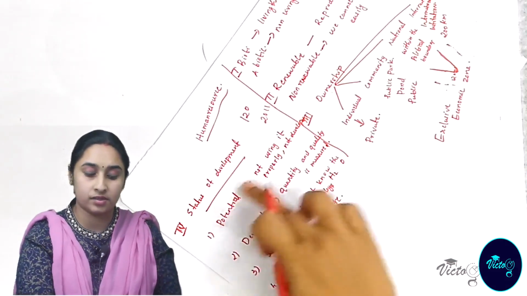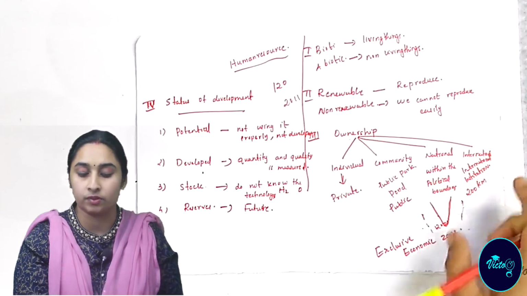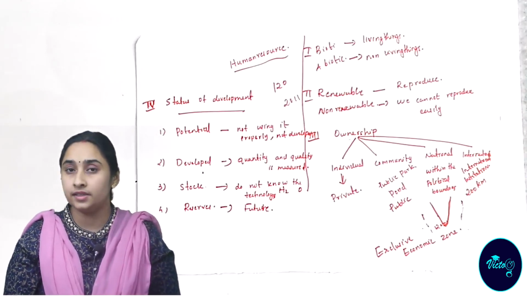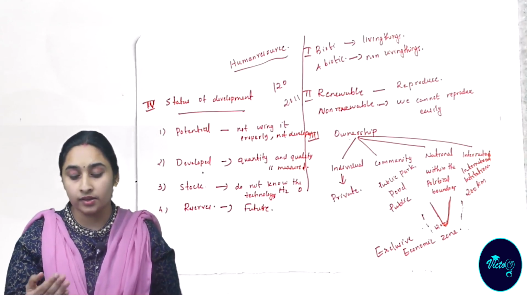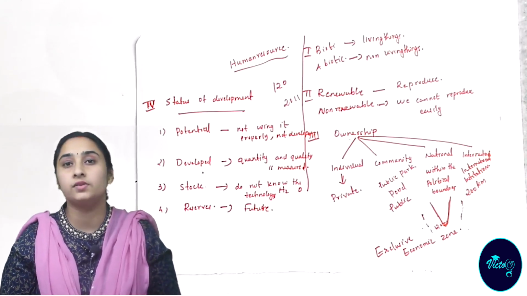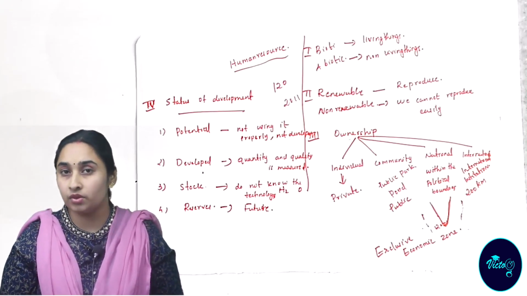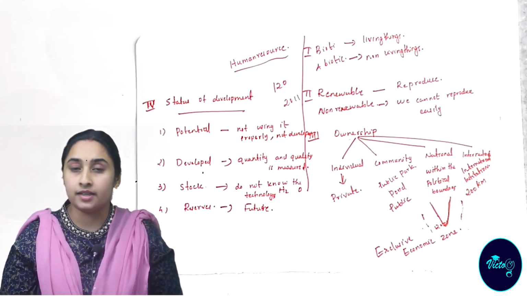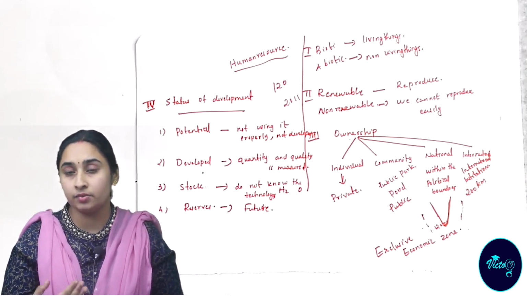Classification of resources based on status of development. Very important topic, classification of resources. Resources can be classified on the basis of origin, exhaustibility, ownership, and status of development. On the basis of origin, resources are classified into biotic and abiotic. On exhaustibility, renewable and non-renewable.